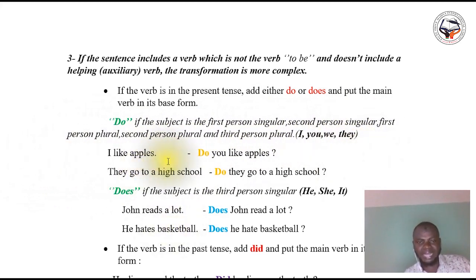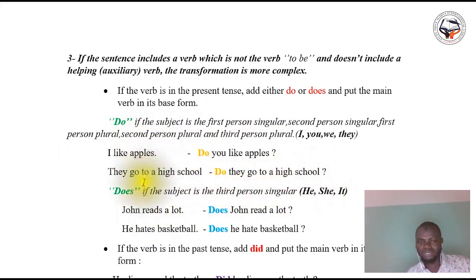Example, I like apples. I is the first person singular, so you have to use do. The question is, do you like apples? They go to a high school. Do they go to a high school? They is the third person plural. They go to a high school. Do they go to a high school?